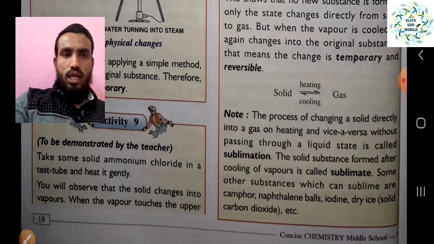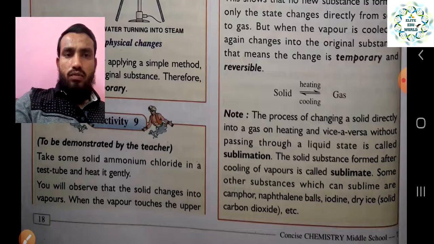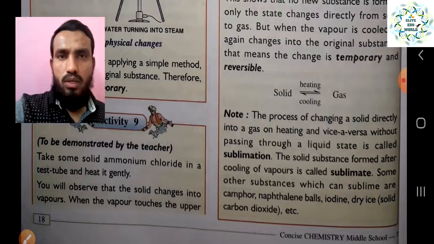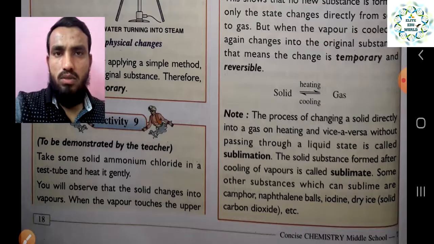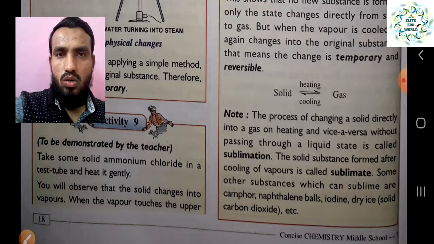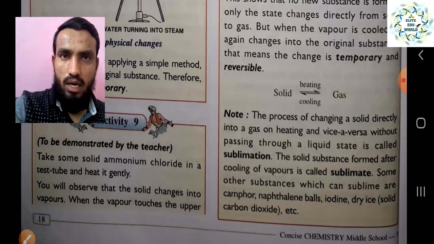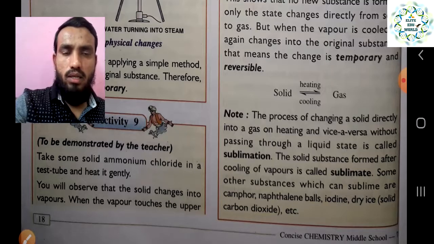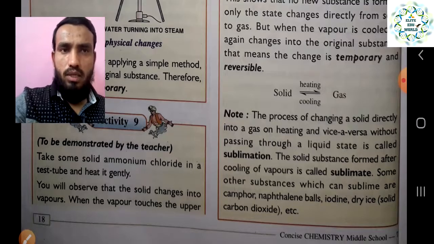Iodine also, and dry ice. What is dry ice? That is a solid form of carbon dioxide. It has a very low temperature, and is used to preserve food materials or samples. So it is not going to change into the liquid form, directly it is just converting into the gaseous form. So that is the advantage of that, and the process is called sublimation, right?